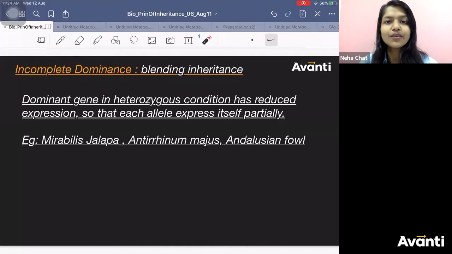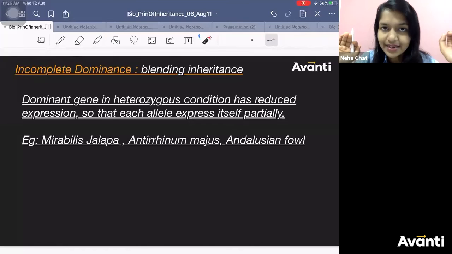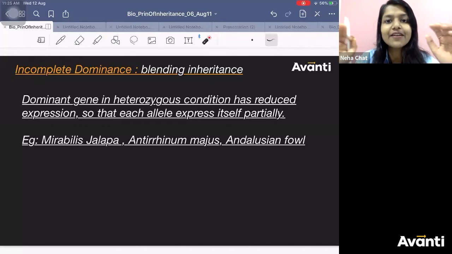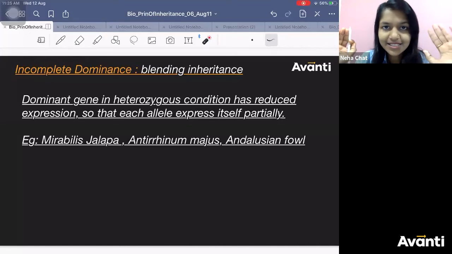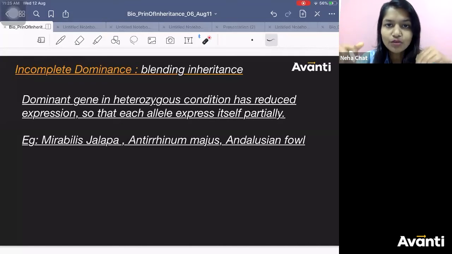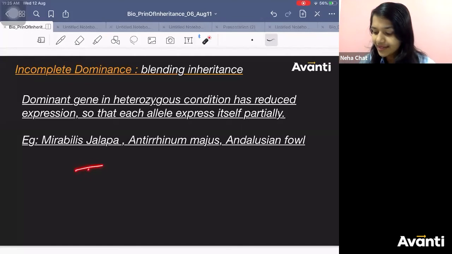Up to now, what we were learning was that if tall and dwarf are crossed, you will always get tall in the F1 progeny. That was showing the law of dominance, right? Always in heterozygous condition, the character which you see in the F1 progeny, the phenotype you get, that is the dominant character. Till now we were learning that only, right? That capital T, small t, always gives you tall.